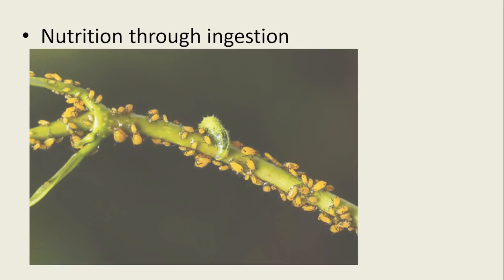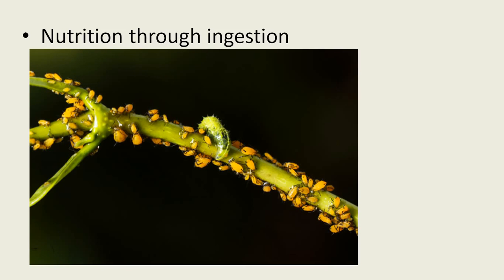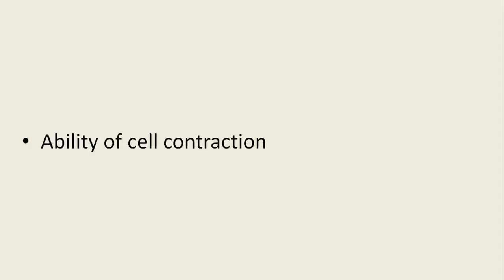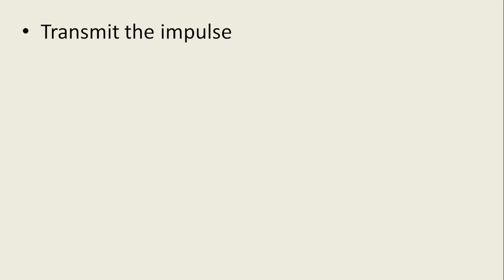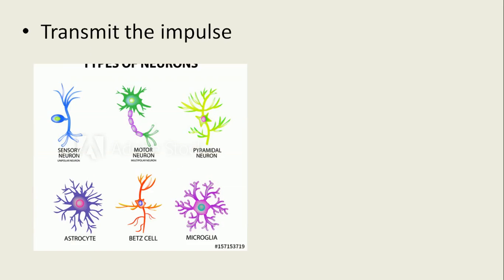Then their nutrition depends on the holozoic type of nutrition. They ingest other organisms. We can see this organism in another picture. We observe organisms ingesting, the ability of cell contraction, and transmission of nerve impulses from one part to another.